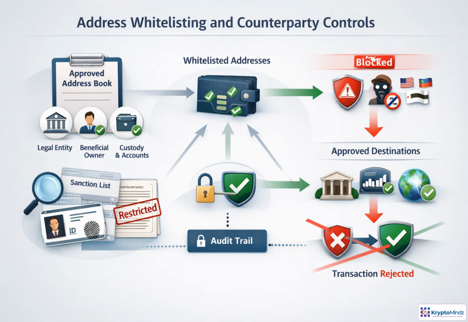Whitelisting is more than saving a wallet address. Each destination should be tied to a verified legal entity, beneficial owner, account, and custody relationship. Before approving an address, confirm ownership, screen for sanctions, check investor eligibility, and route the change through an approval workflow. Controls can also vary by asset, jurisdiction, or transaction purpose. Finally, treat address book changes as sensitive events. Log them, monitor them, and require approval, because manipulation can redirect assets quickly.